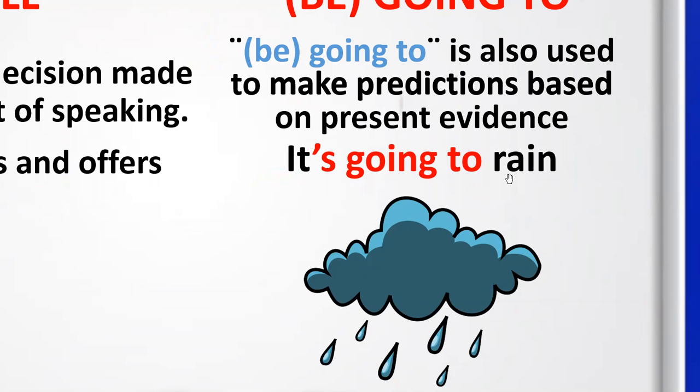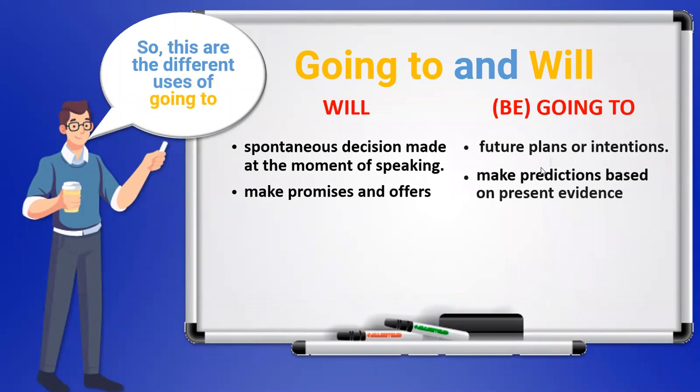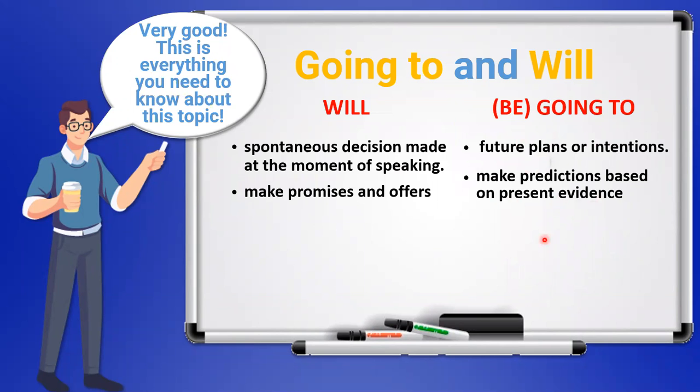It's going to rain. So these are the different uses of going to, future plans or intentions, and make predictions based on present evidence. Very good. This is everything you need to know about this topic.